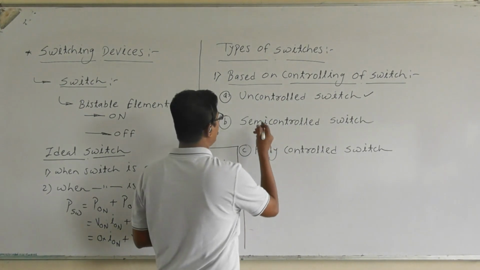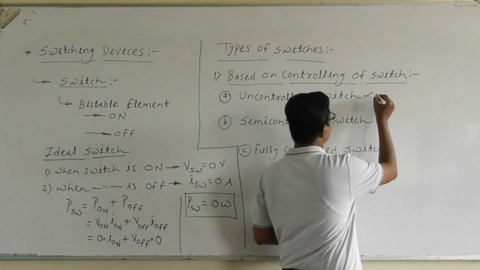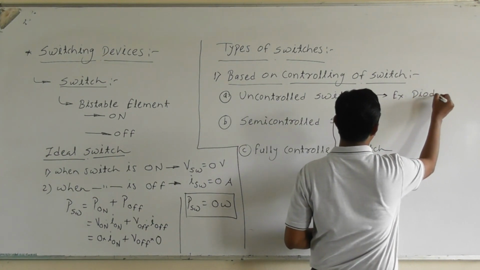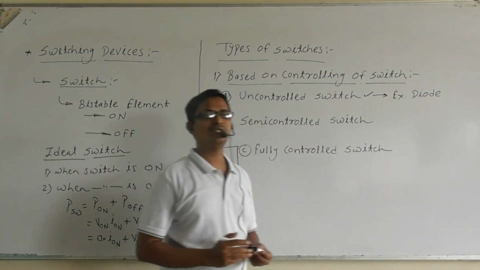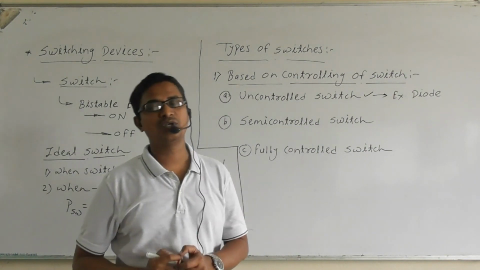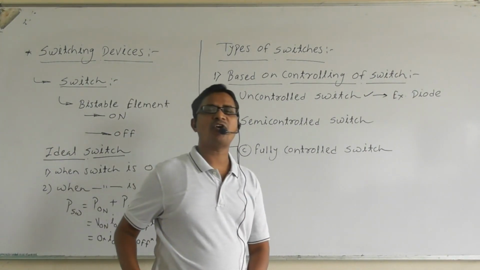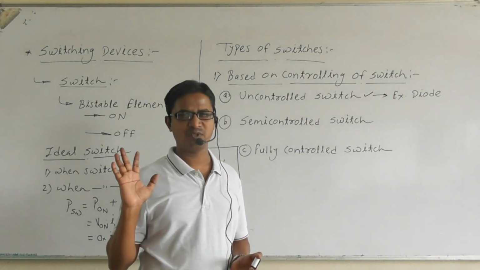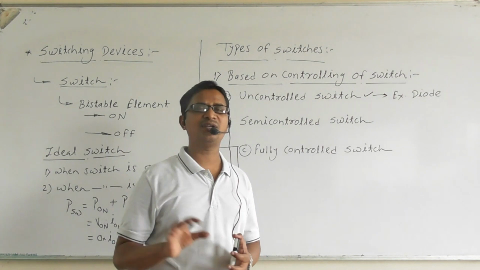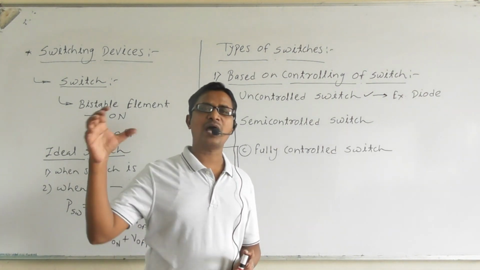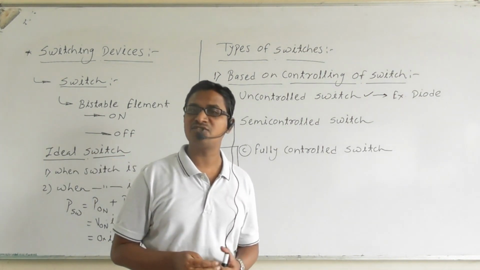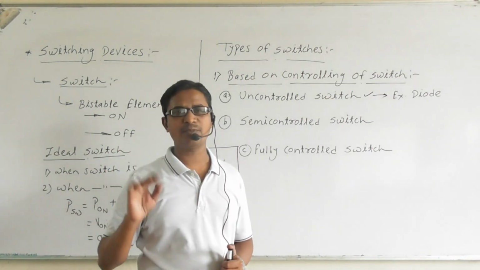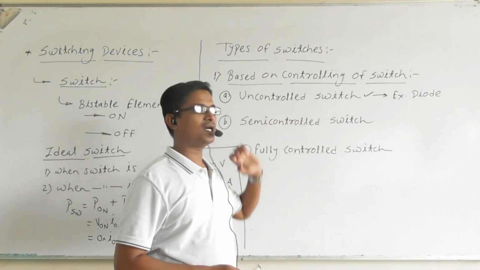So for example, suppose we have a diode. Is a diode a controlled, uncontrolled or semi-controlled switch? A diode is an uncontrolled switch, right? Because when the diode is in forward bias mode, it will directly turn on, and when it is in reverse bias mode, it will directly turn off. Diode forward bias and reverse bias depend on the circuit voltage, that is, the circuit conditions. Are you getting the point? So a diode is an example of an uncontrolled switch.